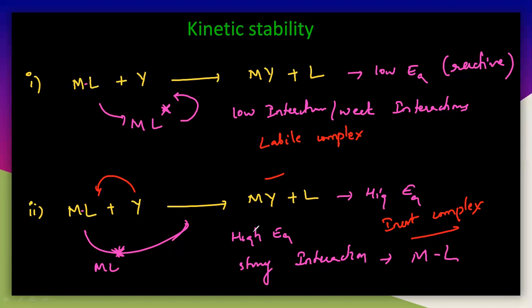Very high activation energy indicates that the energy required to activate the particular reactant is very high. So the interactions are very strong here. If the interactions are very strong, we need a very high amount of energy to break this particular bond. So that is high activation energy. That means it is an inert complex. So it is a stable complex here.